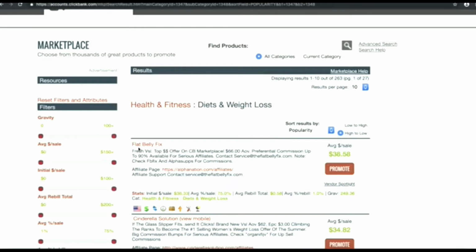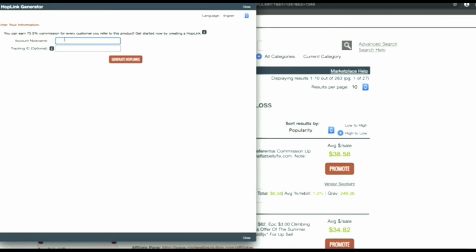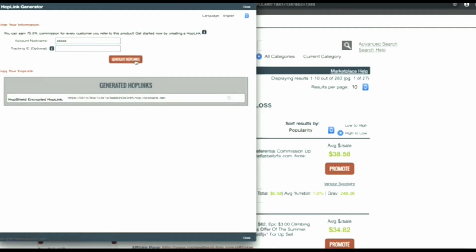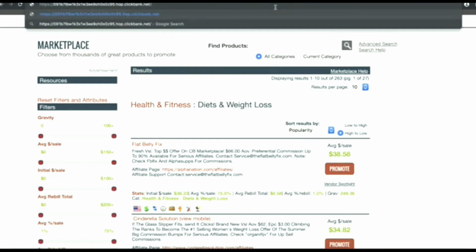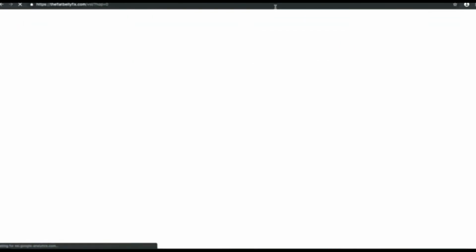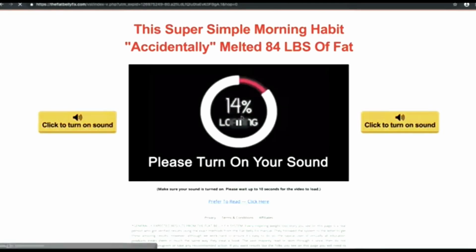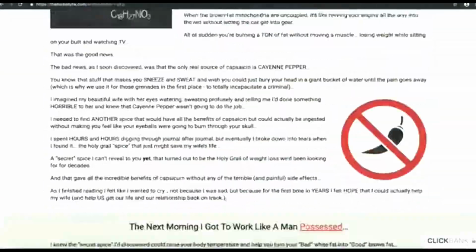So let's say we're going to promote this product right here. So click on promote, and right here you're going to enter your ClickBank ID that we have created for ourselves, and click on generate. So that is going to generate us an affiliate ClickBank link, so when we drive traffic, when people click on our affiliate link, it's actually going to send them to the offer for this product. And if they actually buy the product, you're going to get a commission.